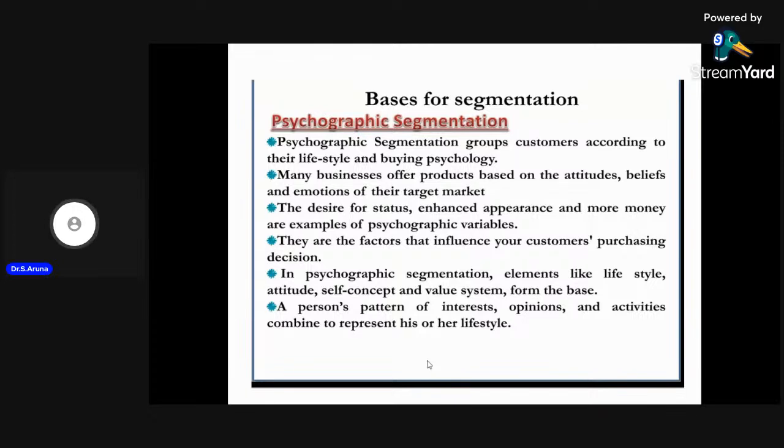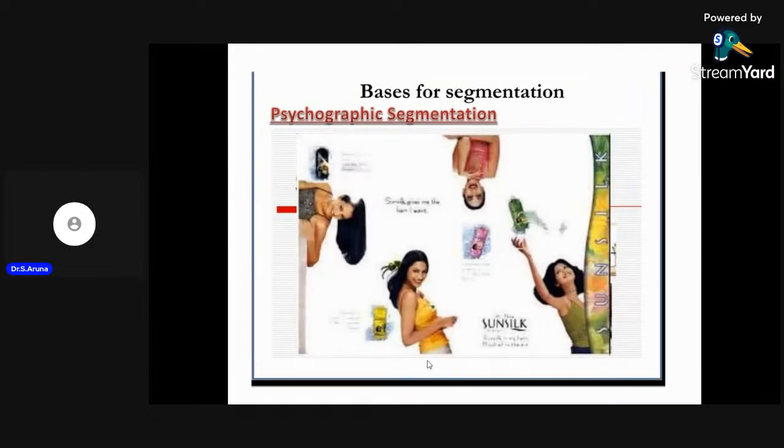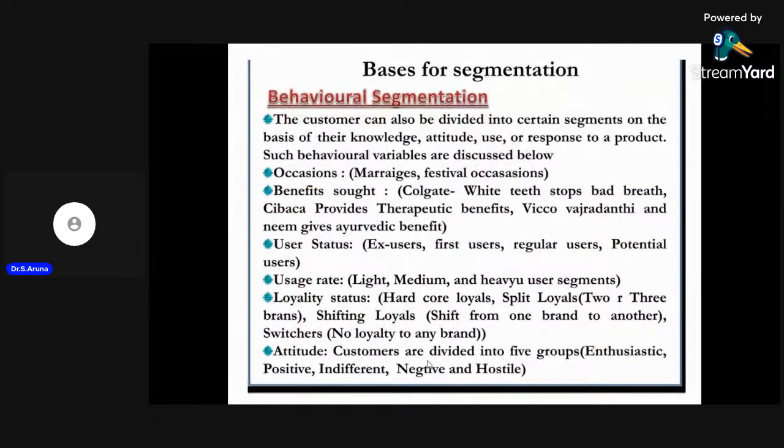In psychographic segmentation, the product is offered to the customer to satisfy their psychological need and psychological want. And the next segmentation is the behavioral segmentation.